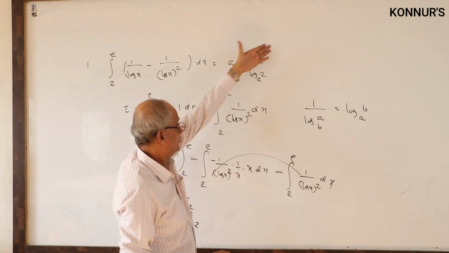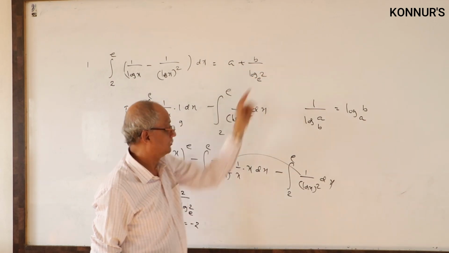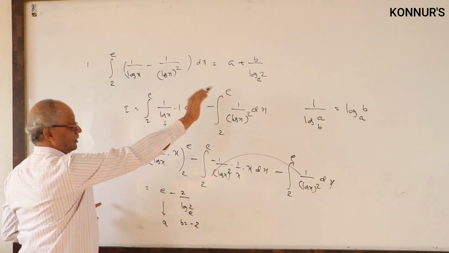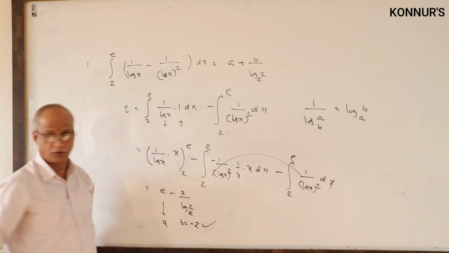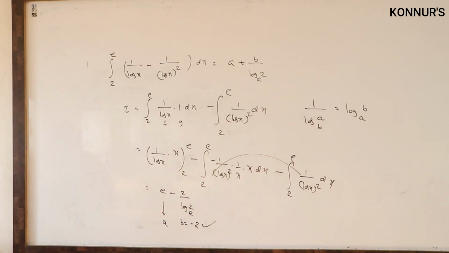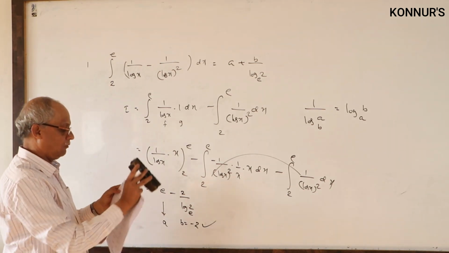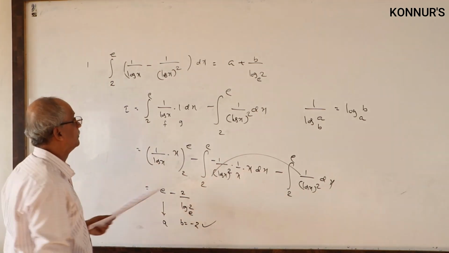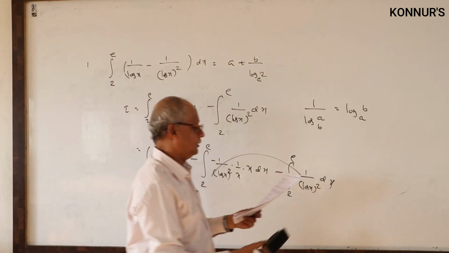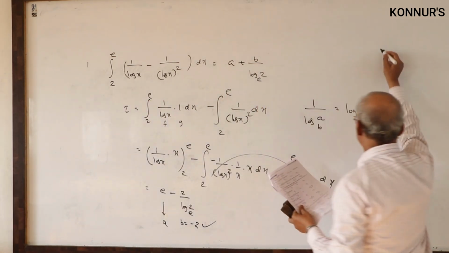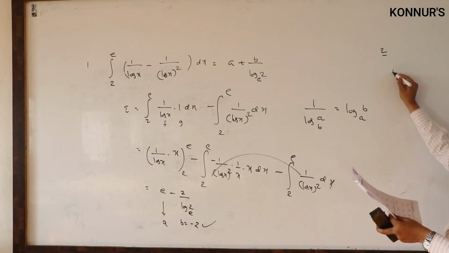Suddenly they can write this in the numerator as log e base 2. Here he is writing it in the denominator only, therefore the answer is finished. This is about the reverse model, meaning unknown values. Then the second problem: he is not asking for integration, he is just giving a comparison between two integrals.